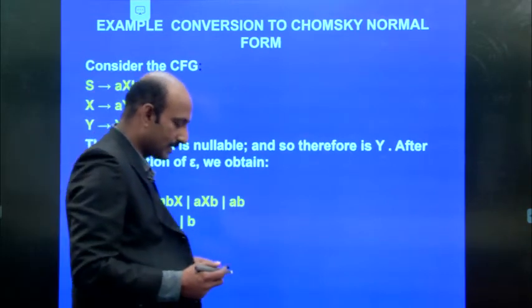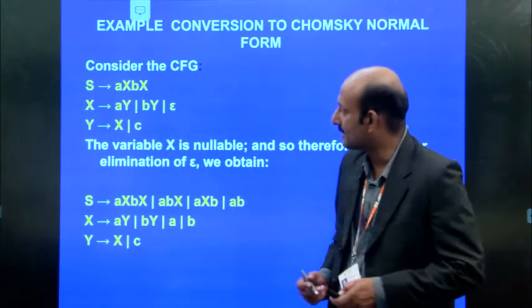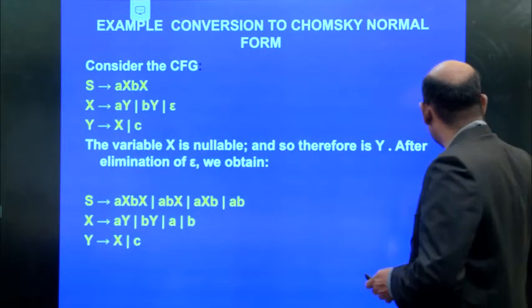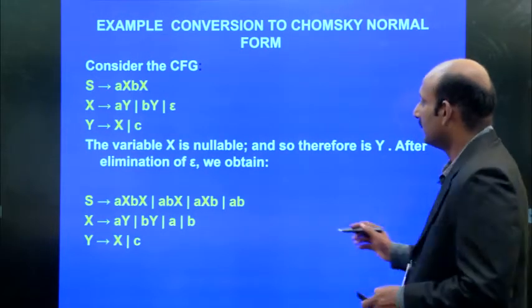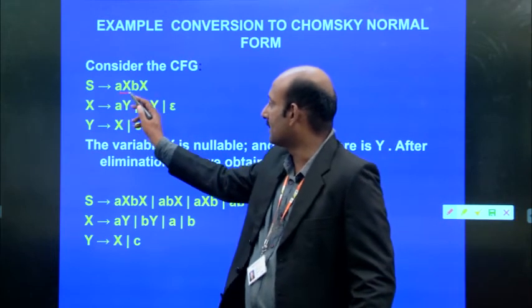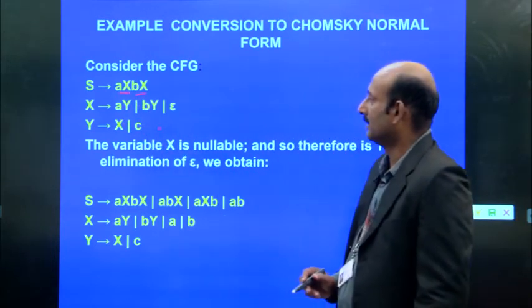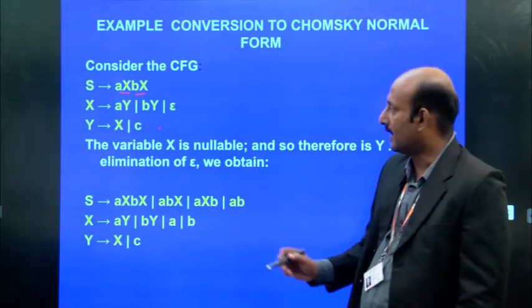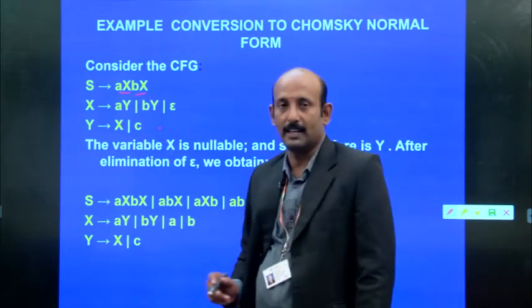So, consider this grammar: S implies AX BX, where X is a non-terminal.